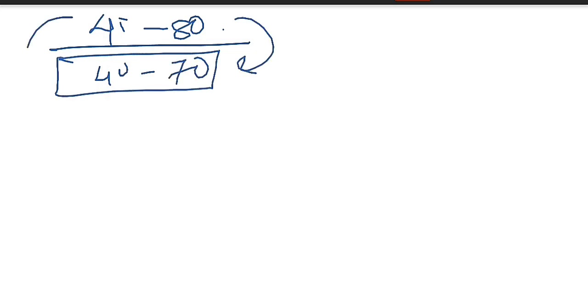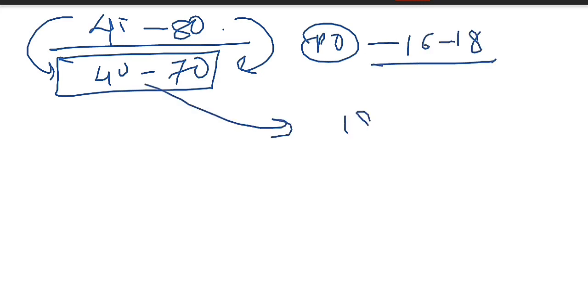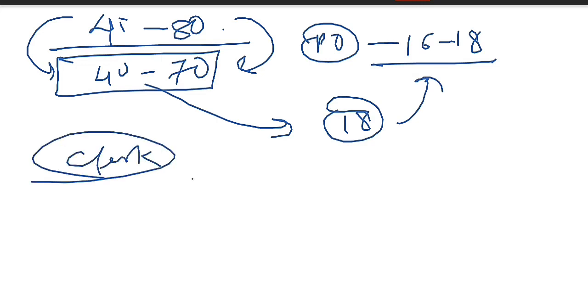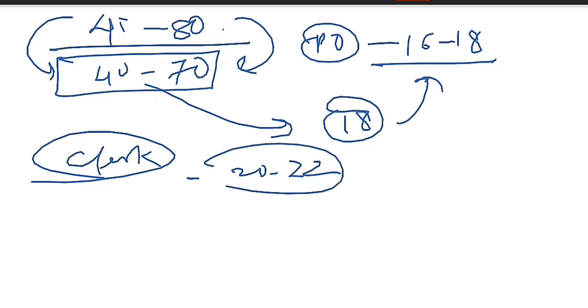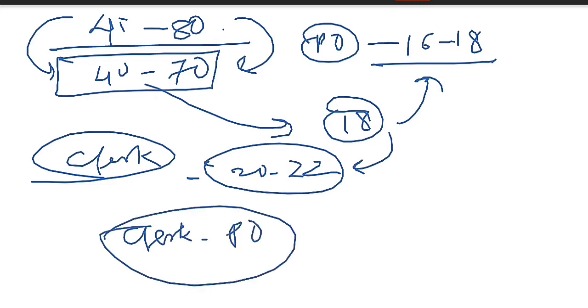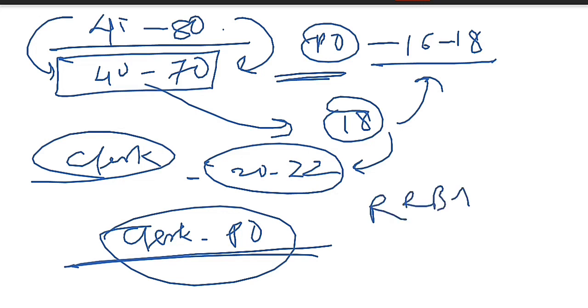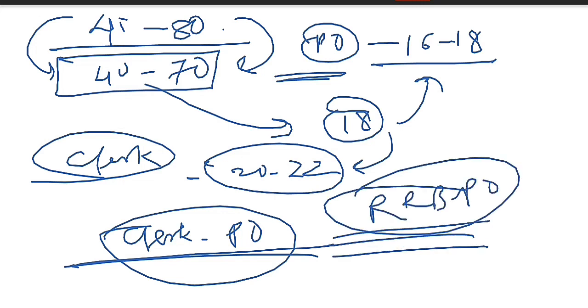If I take the analysis of the RRB PO examination, you all know that the cutoff is somewhere between 16 to 18 sectional, and here also the cutoff is 18 for each section. In the RRB clerk examination, the cutoff is somewhere between 20 to 22 in each section. So the paper lies somewhere between the level of RRB clerk and the level of RRB PO. If we are preparing at the level of the RRB PO examination, no one can stop us. Mark my words, my dear friends, no one can stop us.